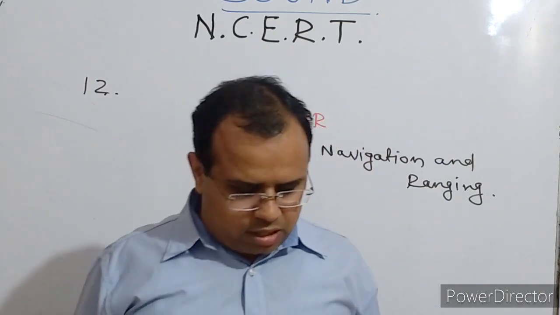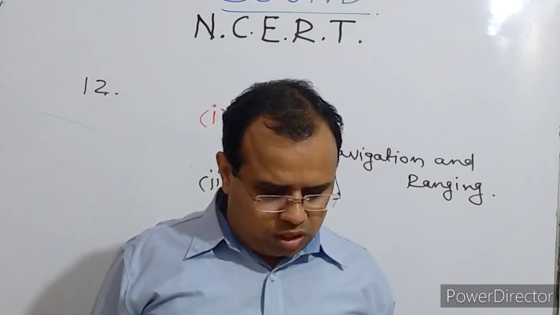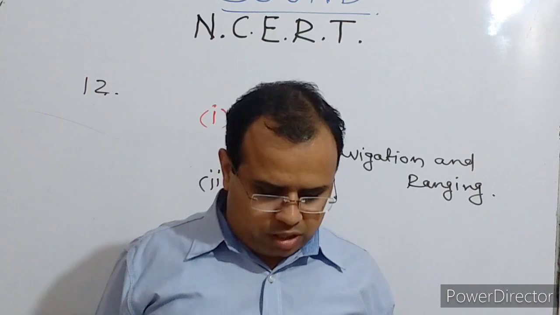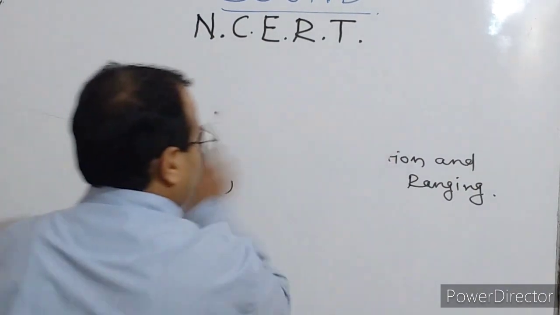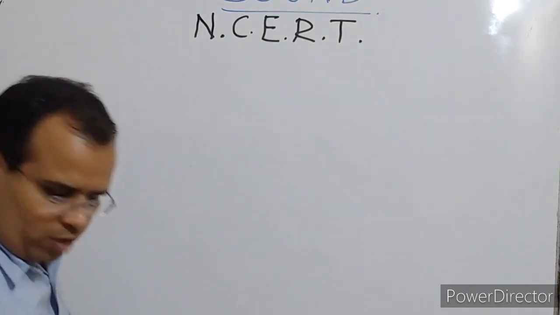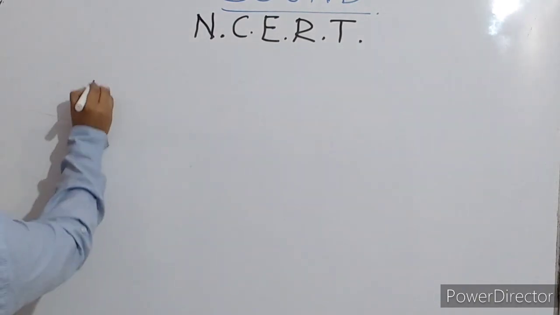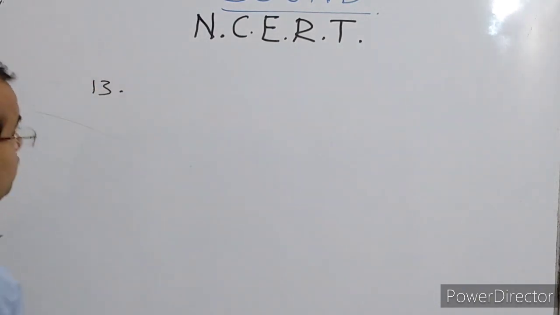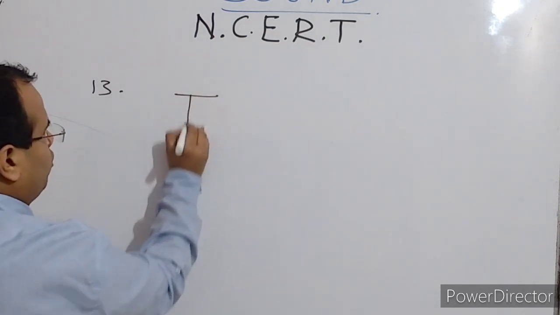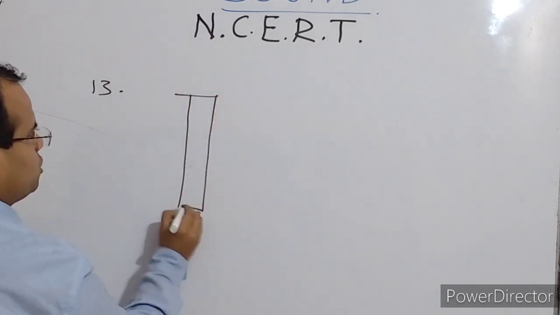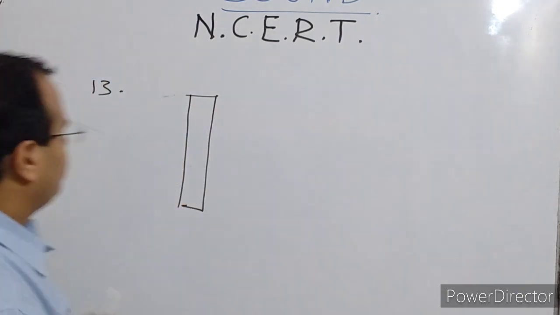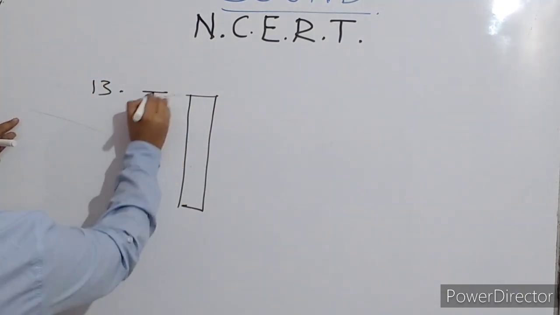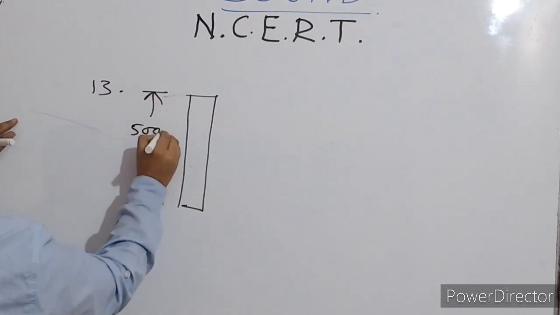Next is question number 13. A stone is dropped from the top of a tower 500 meter high. Let us draw this. Suppose this is the tower, and its height is given as 500 meter.